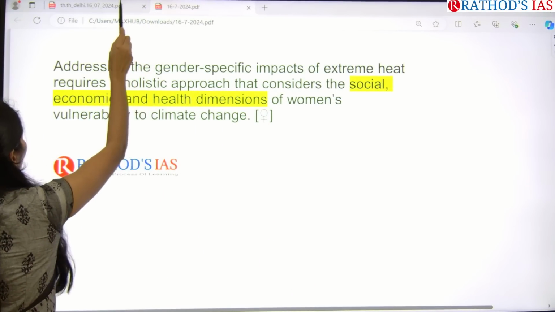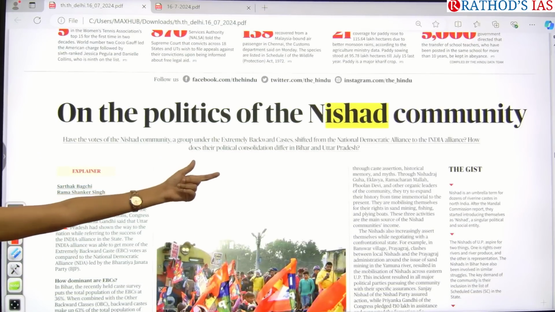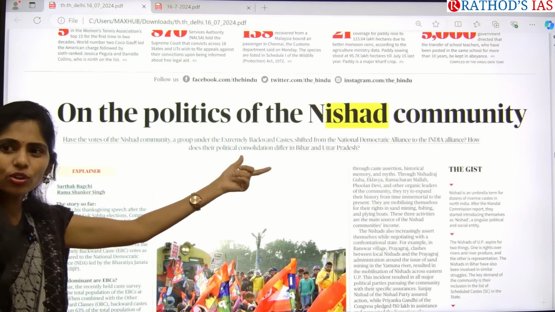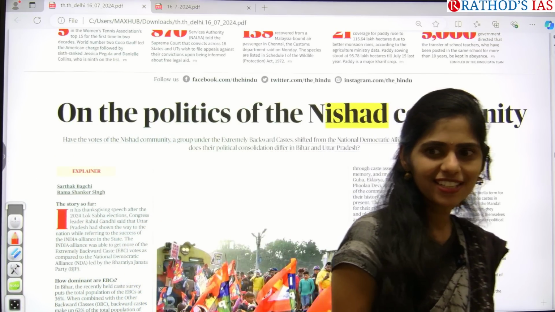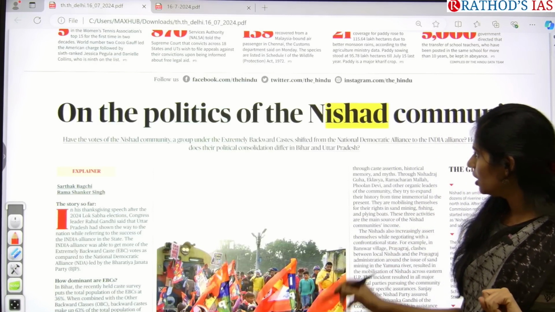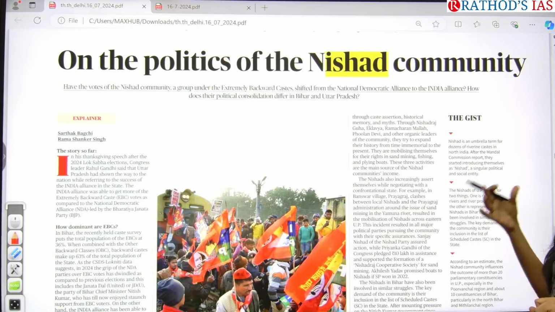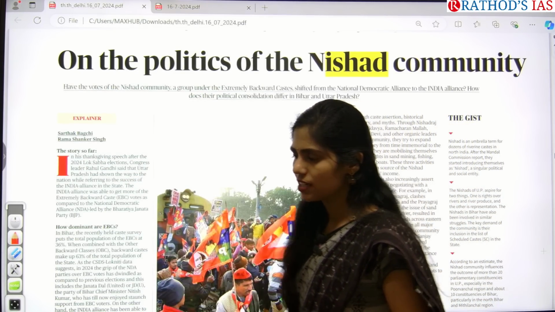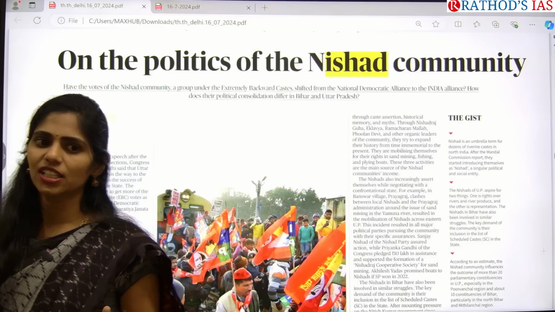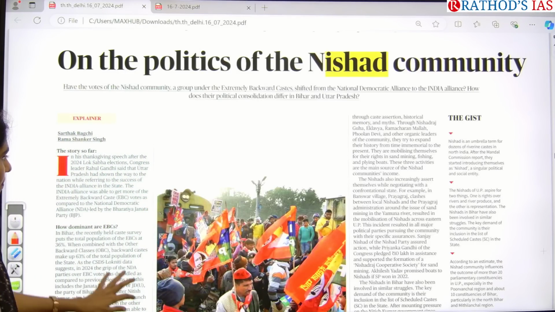and if you move on to other pages, in this context there is one word called Nishad. Do you know the meaning of Nishad? Nishad means lower caste. It is an umbrella term for dozens of lower castes in the northern part of our country. So you can get a question like, recently Nishad was seen in the news, what is it? It belongs to the lower caste people.